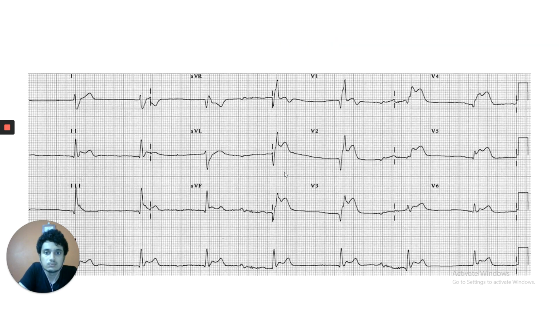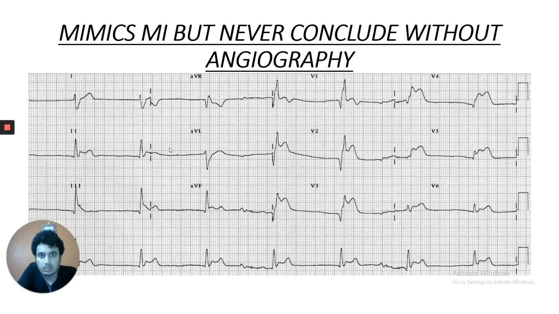So this is the ECG, my dear friends. Like already said, V1 to V5 are anterior leads which show elevation, and lead 1 and AVL also show ST elevation. So it mimics MI, but never conclude this without doing angiography. Without doing angiography, if you give thrombolysis just by ECG, you may land the patient in trouble, and the most potential complication of thrombolysis is intracranial bleed.